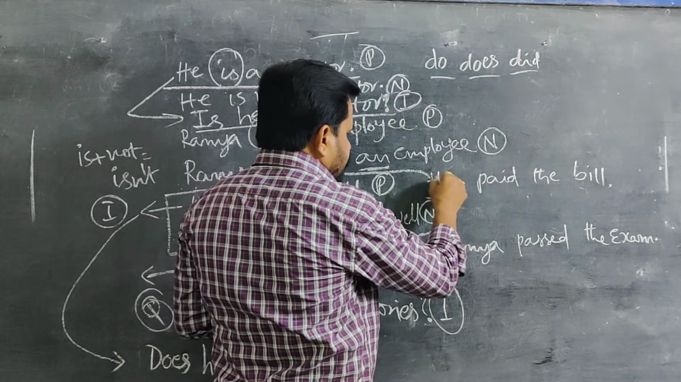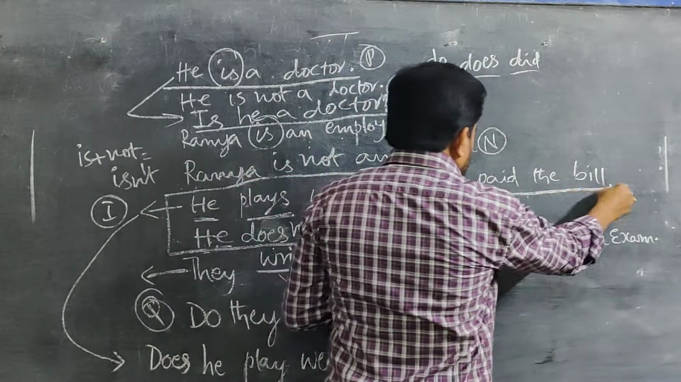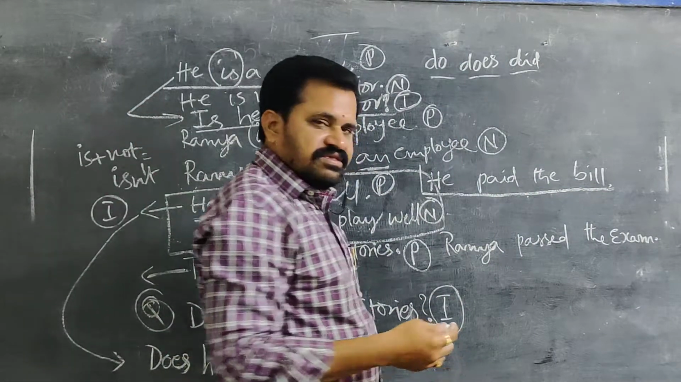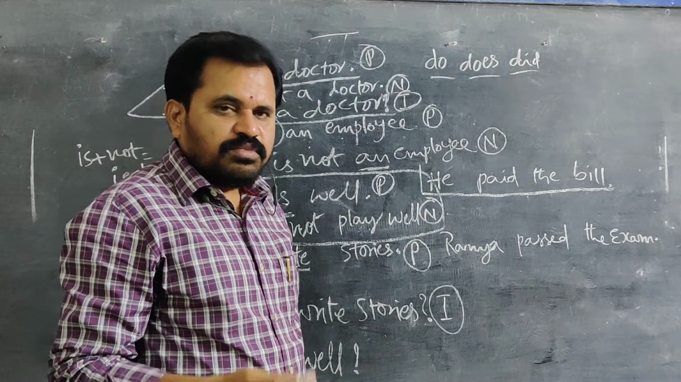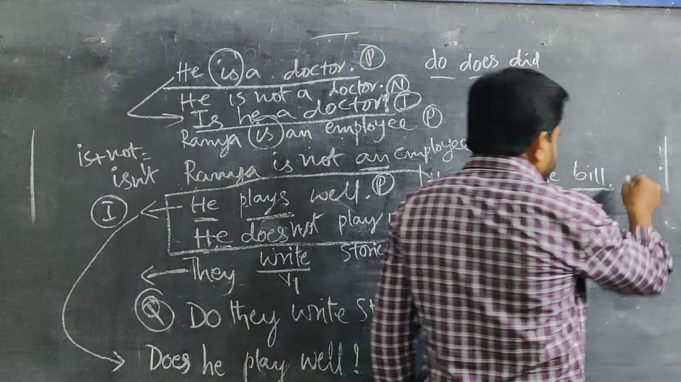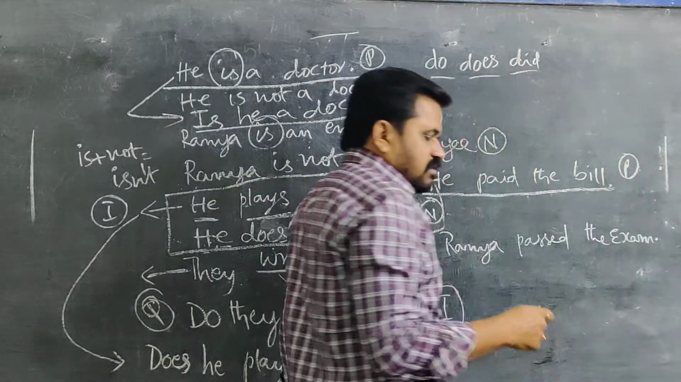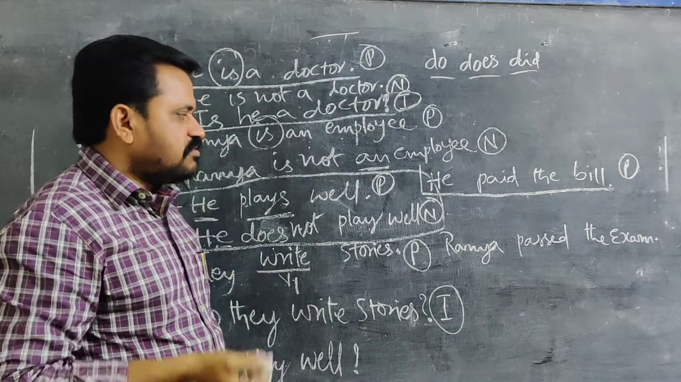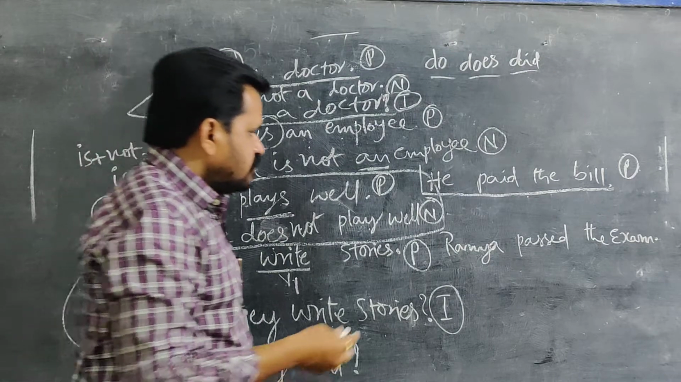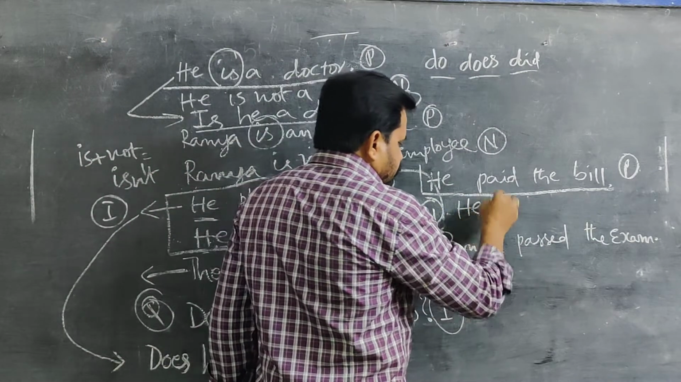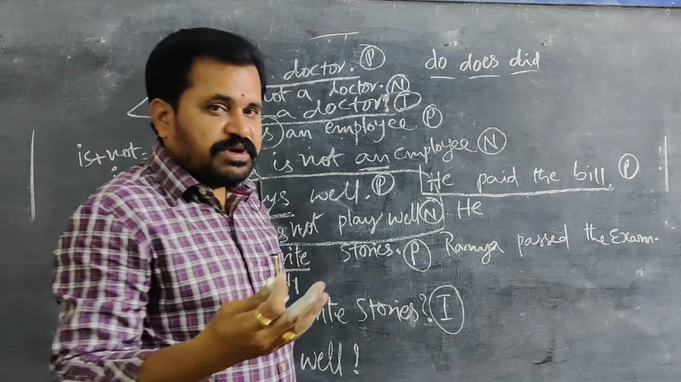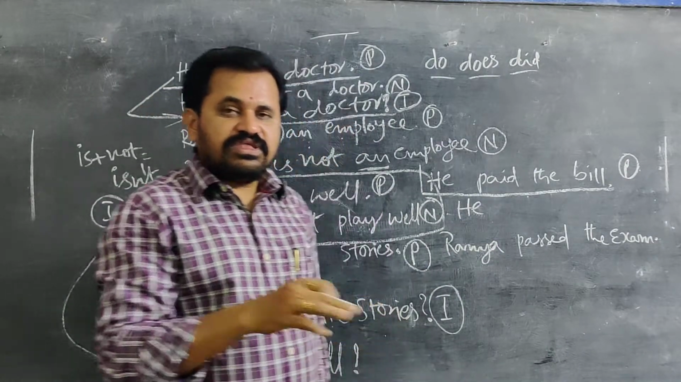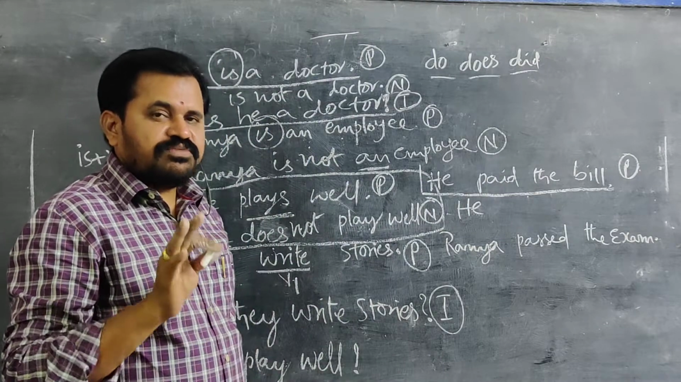Here I have written: He paid the bill. You see this sentence? Is it a positive sentence or negative sentence? Positive sentence. He completed payment. So it is a positive sentence. The examiner asked us to write it in negative. What is the negative sentence we can write? He not paid the bill. Is it correct? No. Already I said not should be used along with a helping verb. Helping verb should be there.